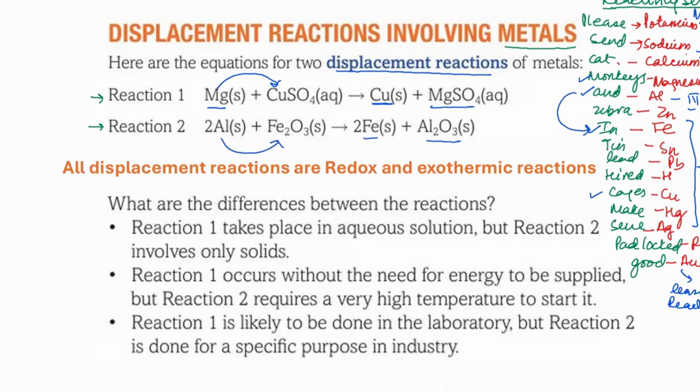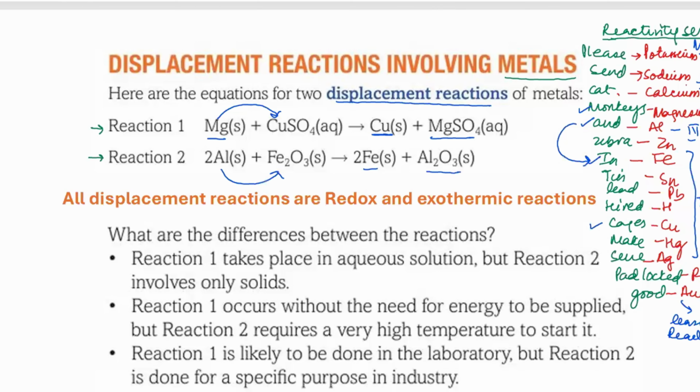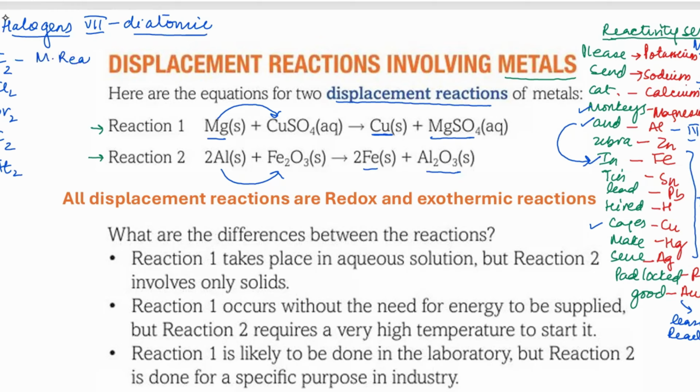In non-metals we specifically deal with the halogens, which are group 7 elements. On the top we have fluorine, then chlorine, then bromine, then iodine, and in the end astatine. Halogens exist in the diatomic form in nature, meaning two atoms together, which is why I have written them as F2, Cl2, Br2, I2. The one on the top is the most reactive, and the one at the bottom is the least reactive.